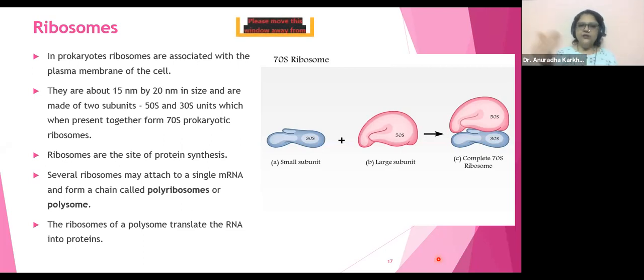Okay. Now someone told me they have doubts with the last 2 points. Let us see. See, several ribosomes may attach to a single mRNA to form a chain called a polysome or polyribosome. Now what will happen? Just imagine. Okay. Let us see.